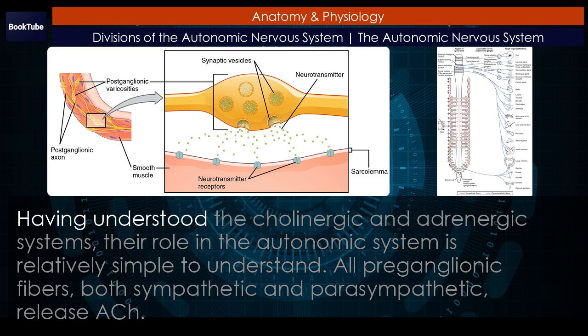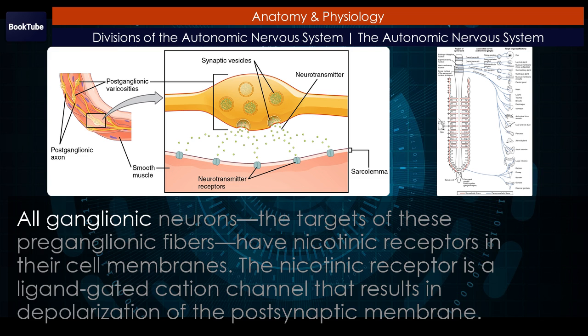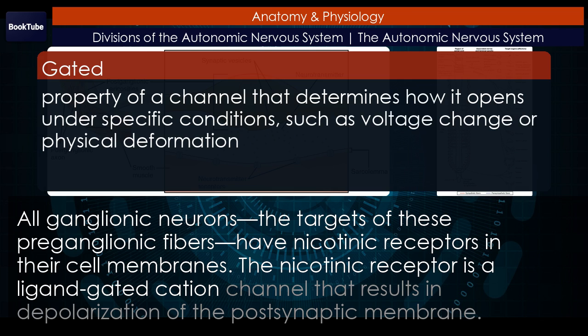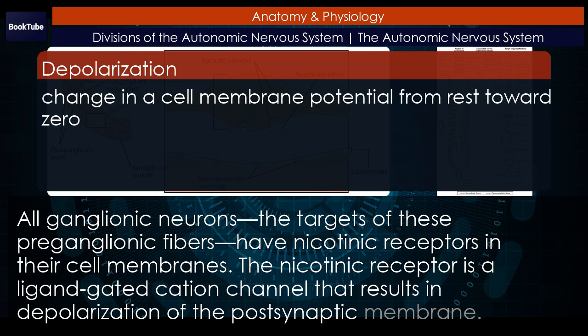Having understood the cholinergic and adrenergic systems, their role in the autonomic system is relatively simple to understand. All preganglionic fibers, both sympathetic and parasympathetic, release ACh. All ganglionic neurons, the targets of these preganglionic fibers, have nicotinic receptors in their cell membranes. The nicotinic receptor is a ligand-gated cation channel that results in depolarization of the postsynaptic membrane.